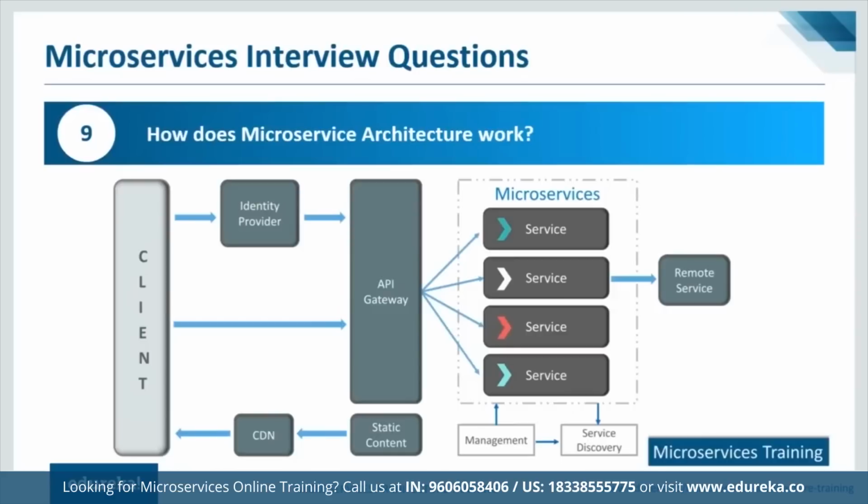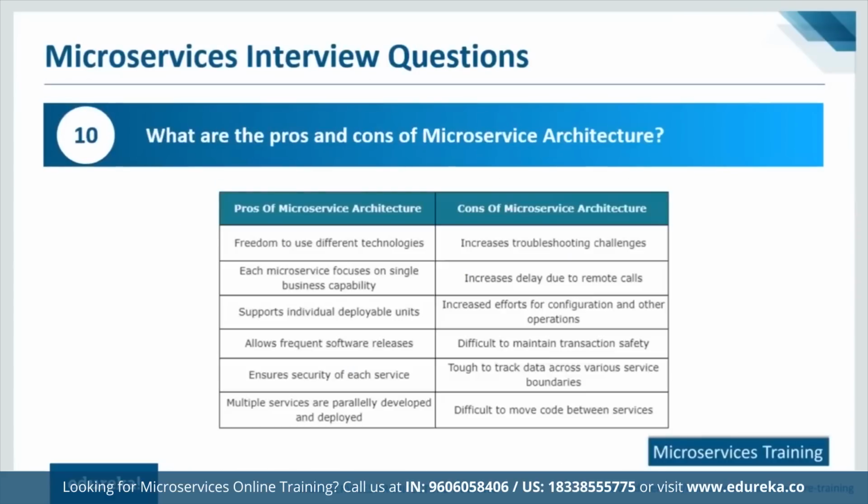So let us move further and take a look at the next question as well. What are the pros and cons of microservice architecture? Well, we've discussed most of these points already, especially the pros. So I'm just going to read them quickly and switch to the cons part and discuss those as well. Freedom to use different technologies, discussed. Each microservice focuses on a single business capability, discussed. Support individual deployable units, discussed. Allows frequent software releases, ensures security of each service, and multiple services are parallelly developed and deployed.